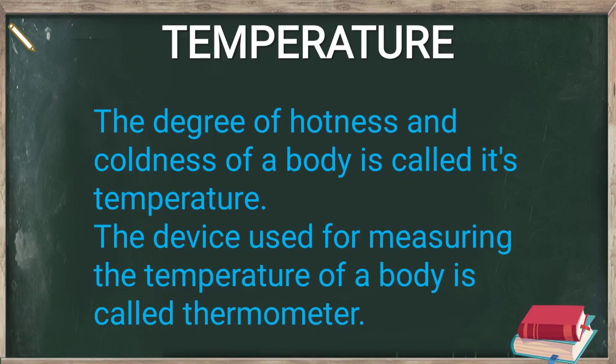Temperature. Now, if we are talking about a heat, then we understood this topic also. The degree of hotness and coldness of a body is called its temperature. हम किसी भी बॉडी का टेम्परेचर या किसी भी चीज़ का टेम्परेचर कैसे बताते हैं? डिग्री उसकी, how much actually it was hot and how much it was cold, that is the temperature.